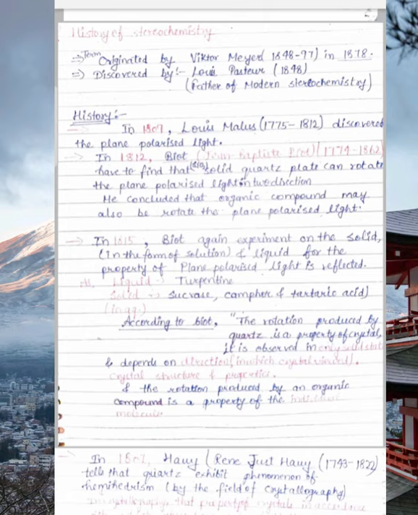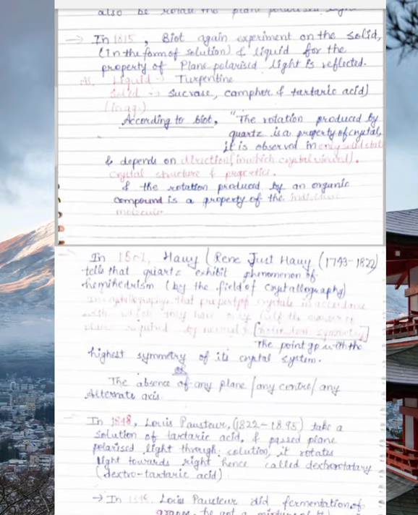The first experiment was about solid substances, but in 1801 Haüy just concluded about the phenomena of solids, especially quartz, that they exhibit hemihedrism. This phenomenon tells about the point group, the highest symmetry in the crystal system, or we can say that any plane, center of symmetry or alternating axis of symmetry is absent in that particular substance.